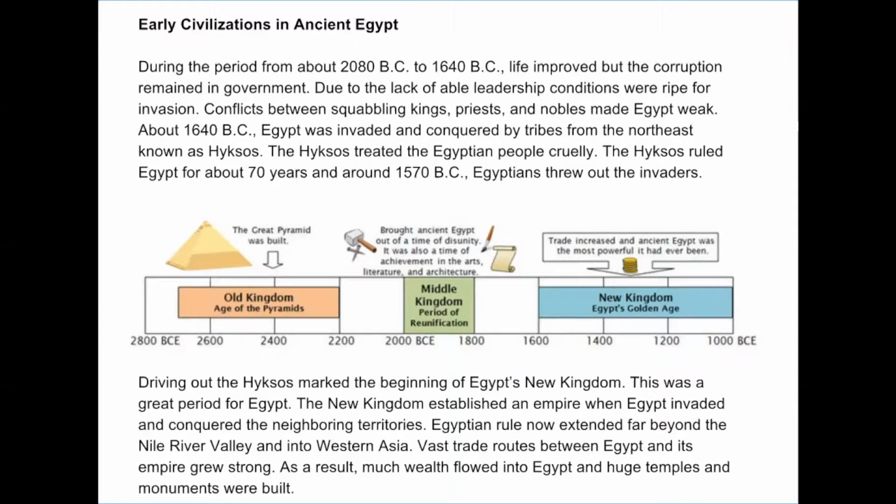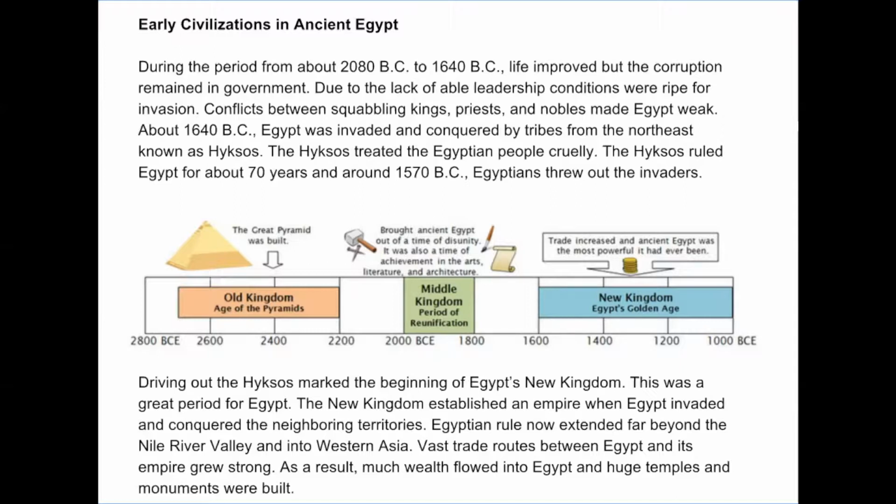The Hyksos treated the Egyptian people cruelly. The Hyksos ruled Egypt for about 70 years, and around 1570 BC, Egyptians threw out the invaders. Driving out the Hyksos marked the beginning of Egypt's New Kingdom. This was a great period for Egypt.